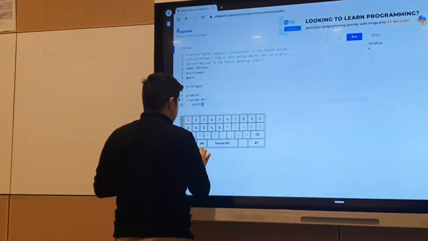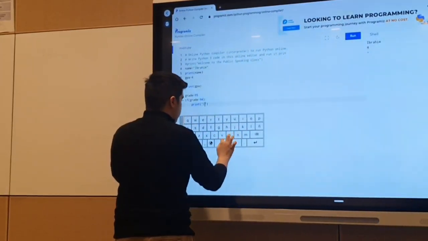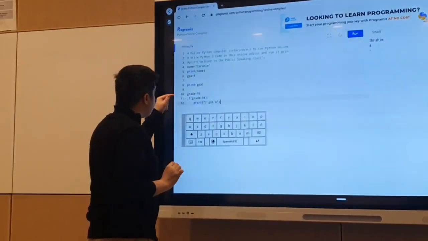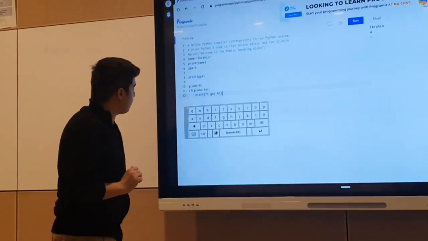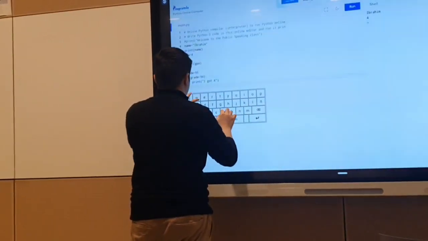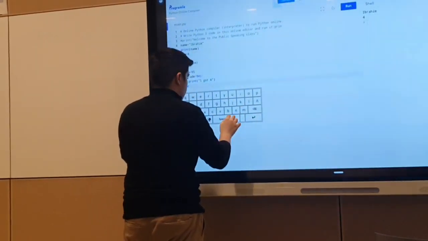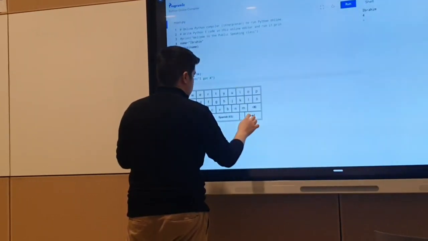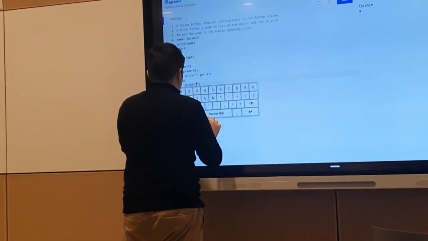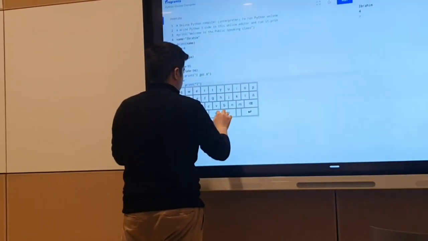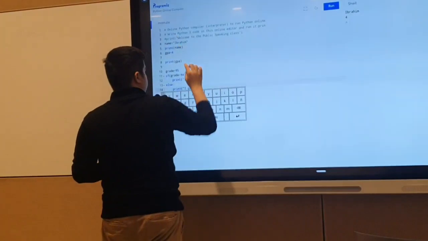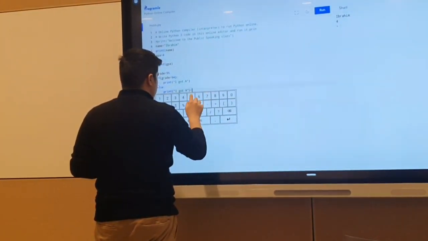For example, in our case, I got A. So if my grade is greater than 94, it will print I got A. But if my grade is not greater than 94, it will display else, and print I got A minus.